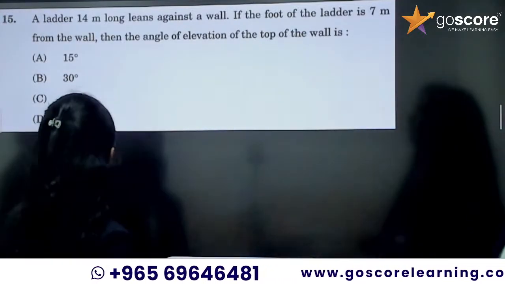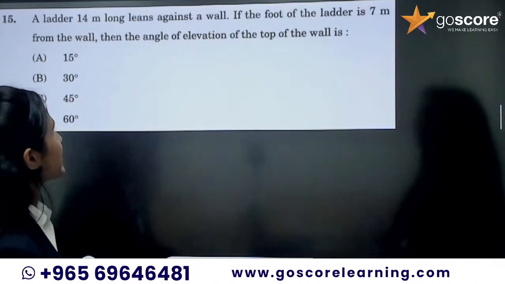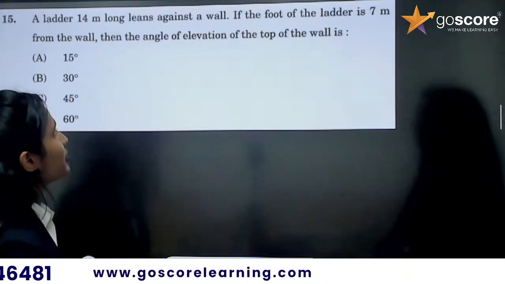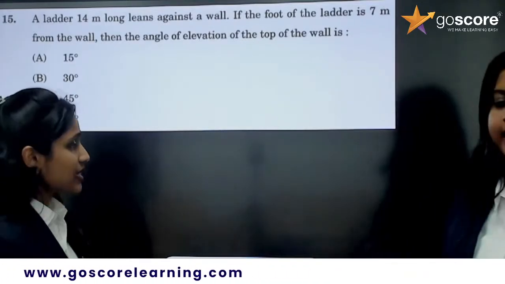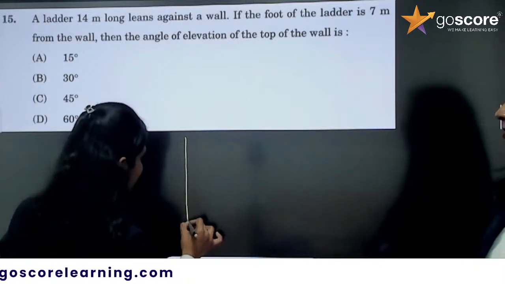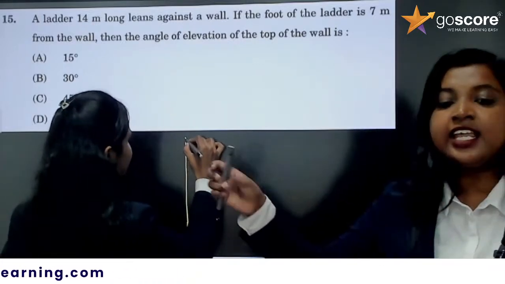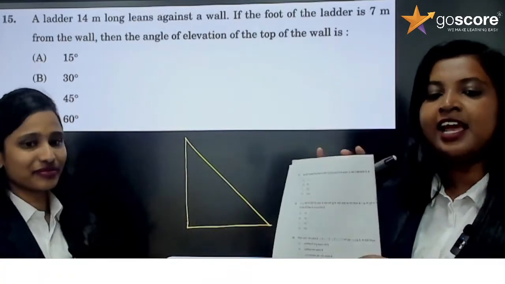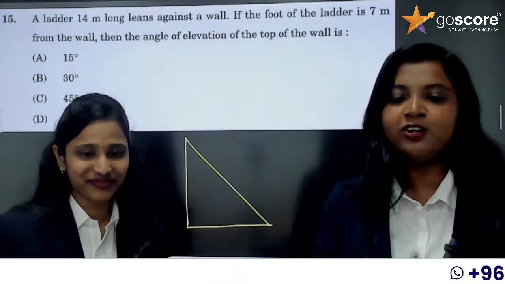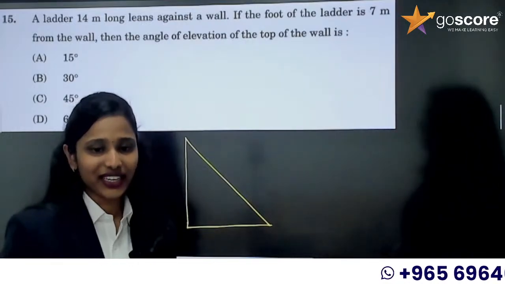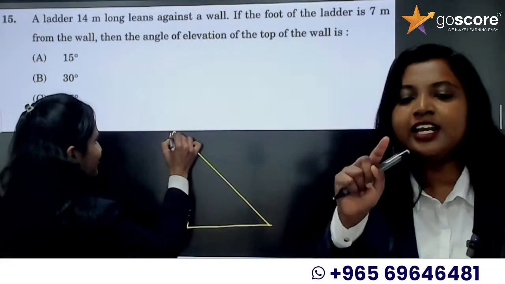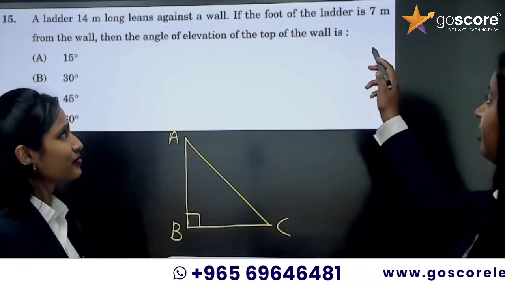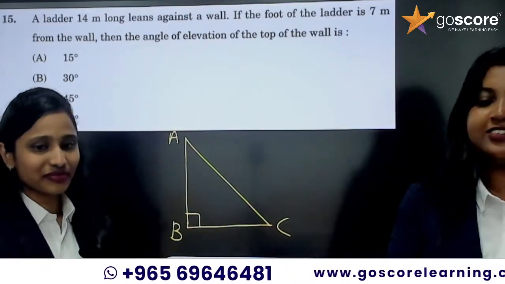Next question. A ladder 14 meter long leans against a wall. If the foot of the ladder is 7 meter from the wall, then the angle of elevation of the top of the wall is? So what do we have? A wall. Is that the wall or the ladder? Can we place the ladder like this and climb on it? Is that possible logically? Some people are struggling to write the values there.